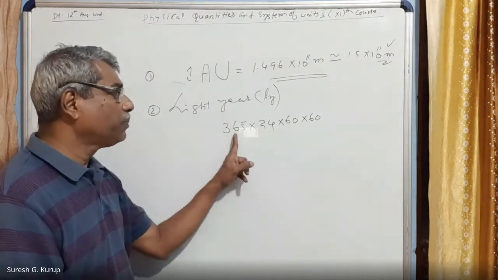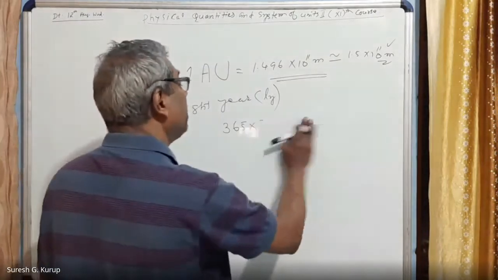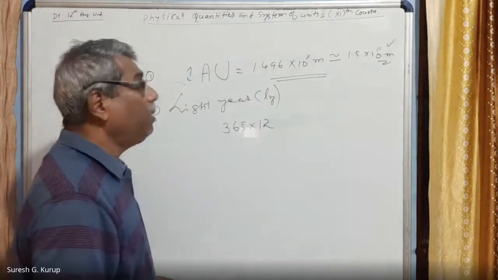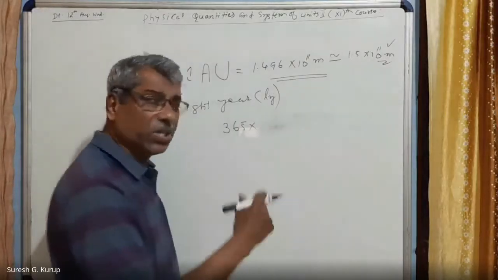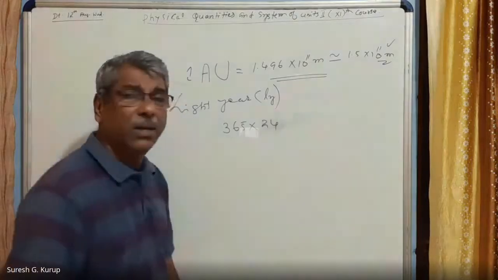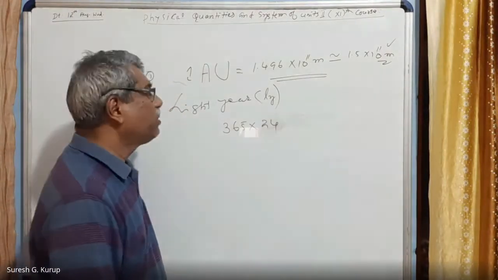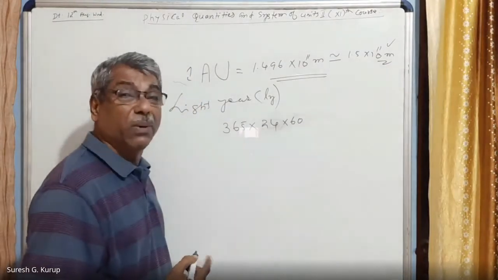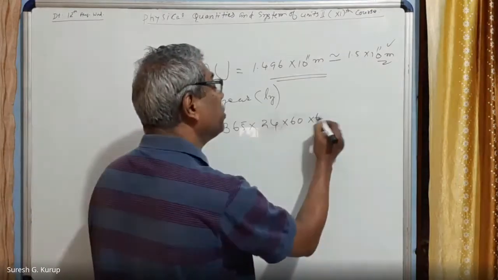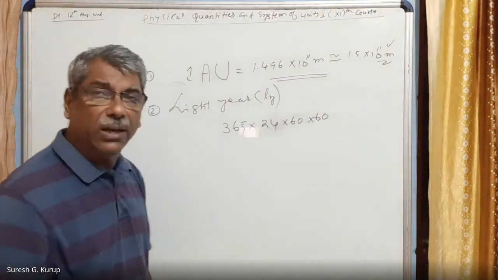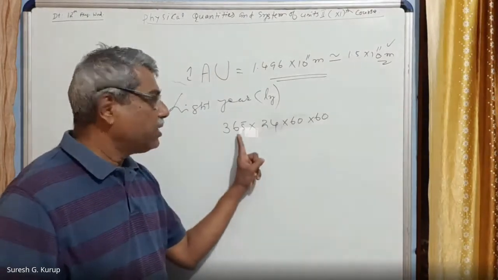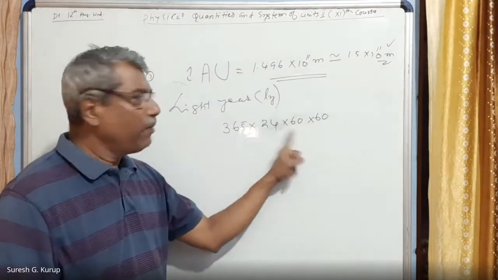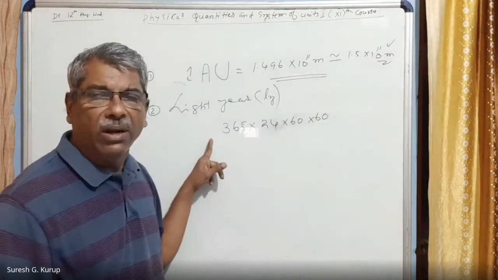365 days means 12 months. Every day is 24 hours, and 1 hour has 60 minutes, into 60. This many seconds are there in a year. 365 days in a year, every day has 24 hours, every hour has 60 minutes, every minute has 60 seconds. This many seconds are there in a year, right?